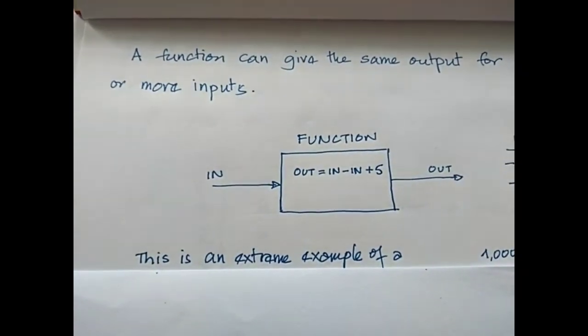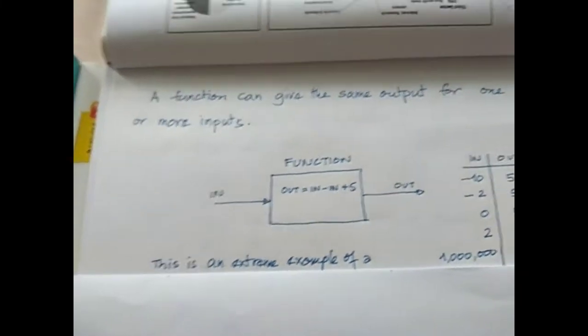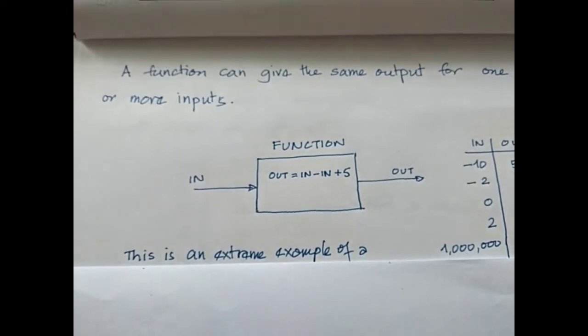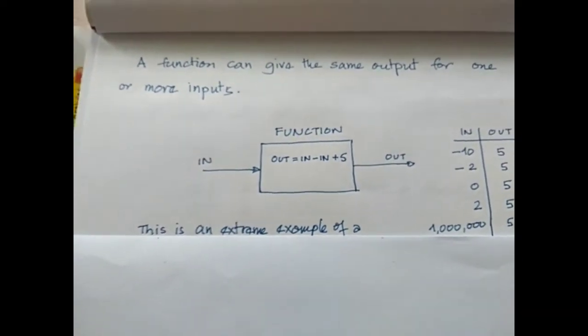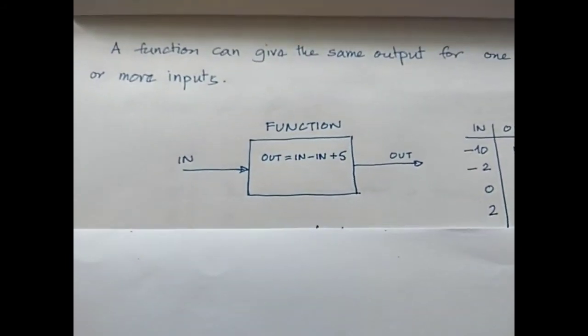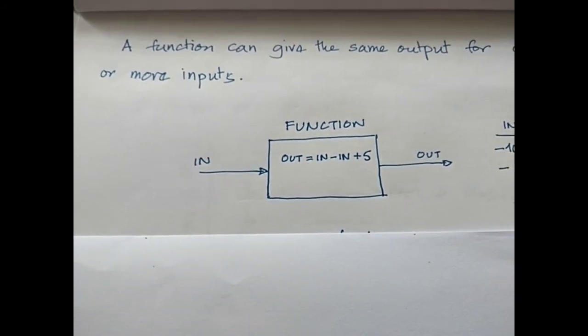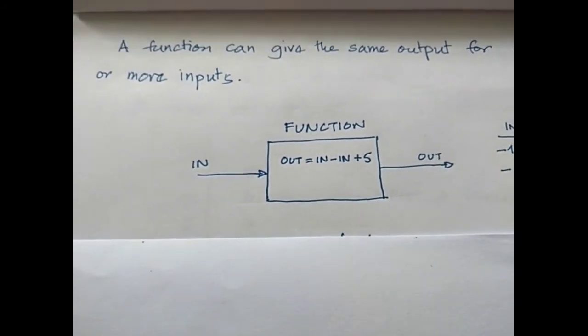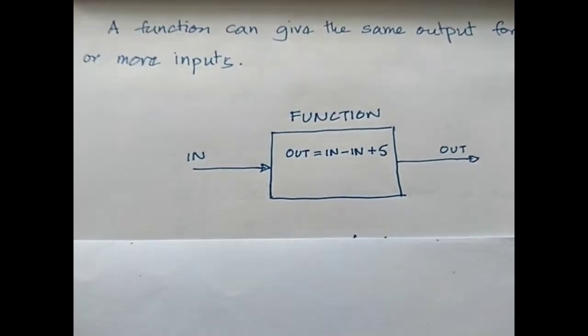Let me turn the page and we will now continue with the discussion on whether a function can have the same output for one or more inputs. Yes, it can. A function can indeed give the same output for one or more inputs. Let's look at a function which is quite ridiculous, in fact, where the input goes in and the output is equal to input minus input plus 5.